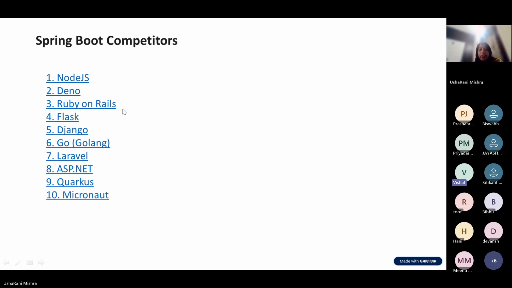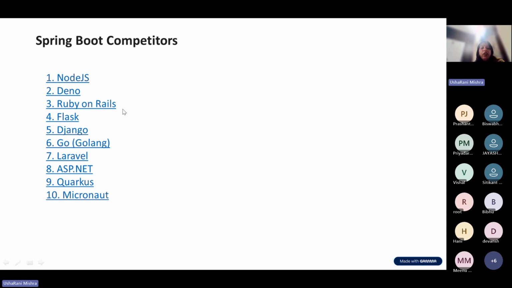So Ruby on Rails is not made for asynchronous communication applications. If you have n number of applications that need to communicate with each other asynchronously, then Ruby on Rails is not the right technology. Spring Boot again comes into the picture. That is the right technology. So Node.js and Deno have a limitation on threads. Ruby on Rails has a limitation on asynchronous communication. Then we have Flask, Django.